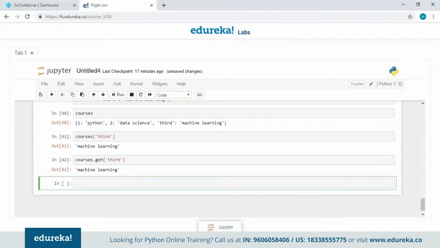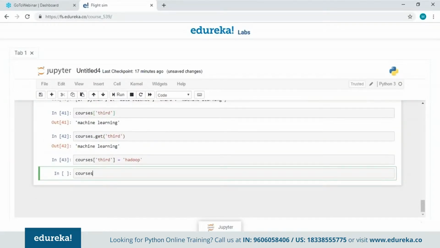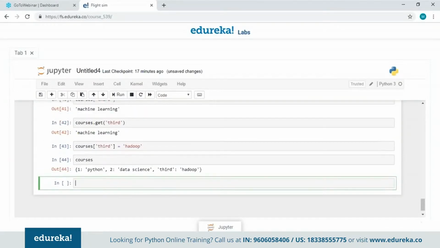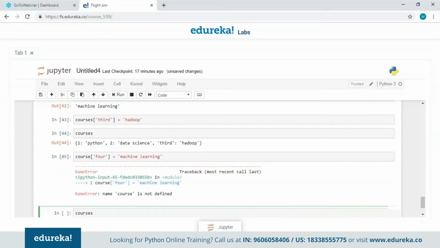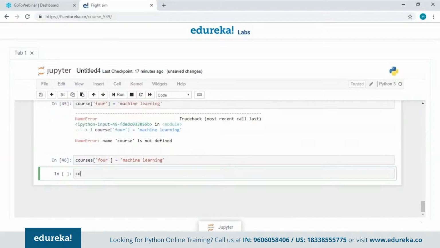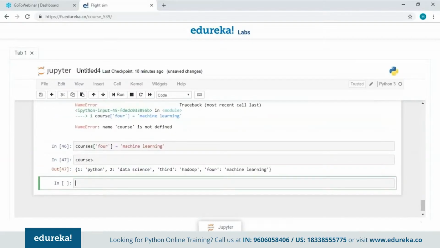Now to update a value in the dictionary, I'm just going to write the index number, that is our key value here. So instead of machine learning, let's just say Hadoop I'll write. So when I print the dictionary now, it is going to show me an updated value. Also, I can add the key value pairs using the square brackets. I'll just specify the key value. Let's just say 4 here. I'll add machine learning again. Okay, one second, we have made a mistake here. We wrote the wrong name. Now as you can see, we have added another value to our dictionary. So this was all about dictionary, guys.